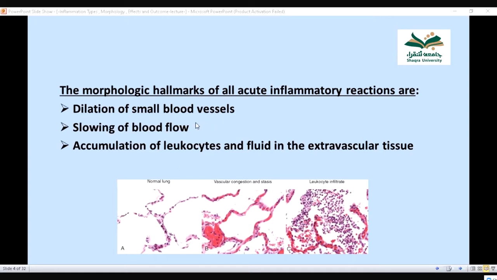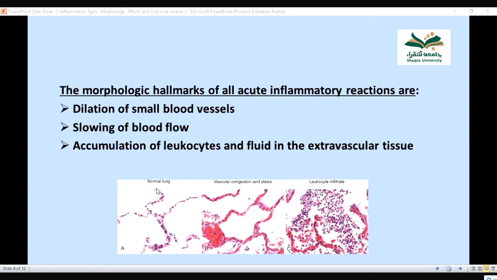The vessels become bigger, dilated, and then there is slowing of the blood flow. Then there is accumulation of leukocytes and fluids in the extravascular tissue.